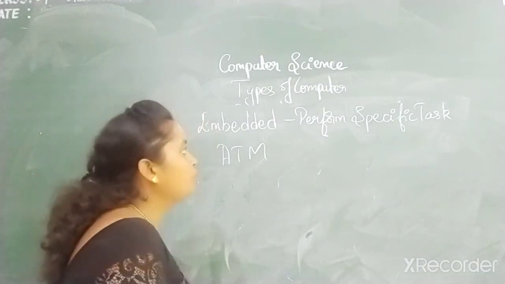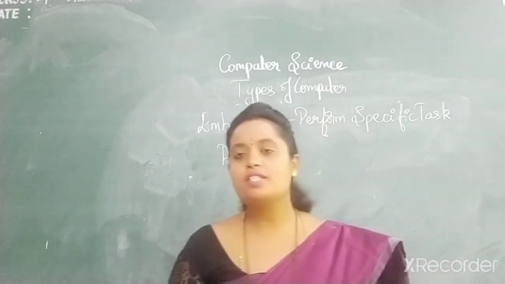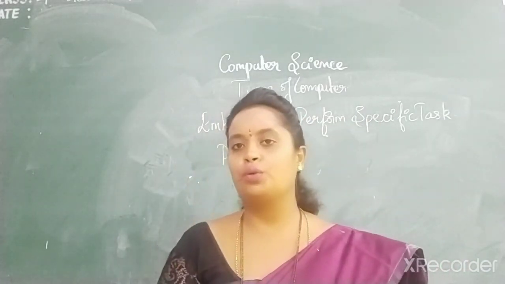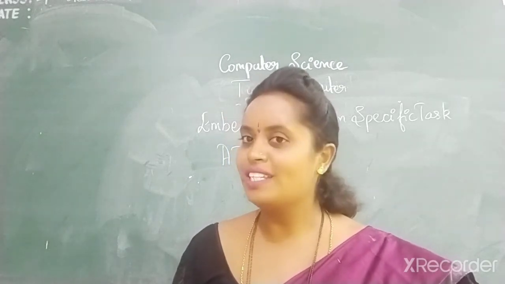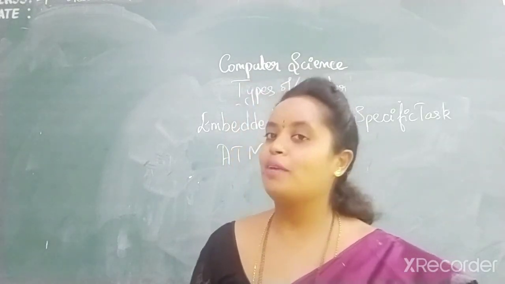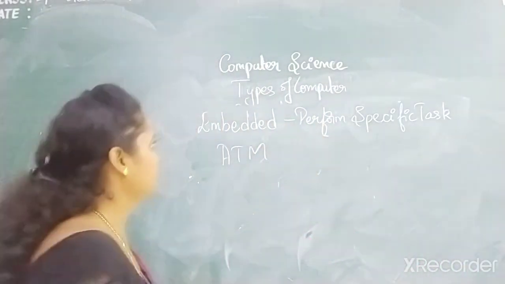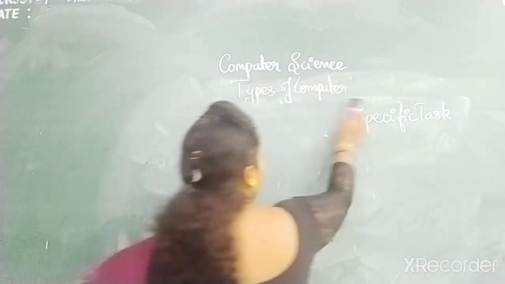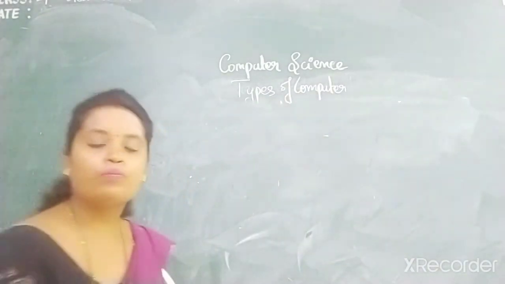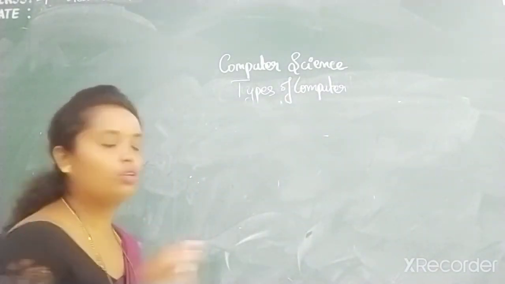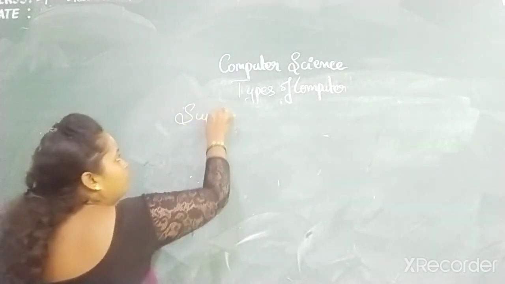Now, you have learned what a computer is, the different types of computer, and where they are being used. Shall we recall it once again? So you know what a computer is. Now, the different types of computer: you have got to know what a supercomputer is.